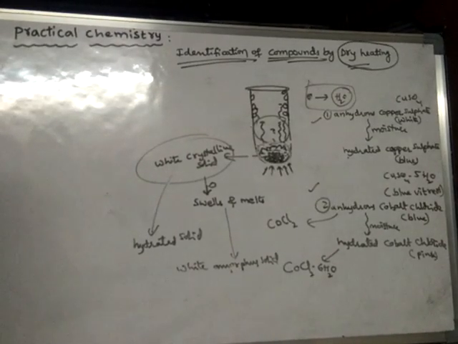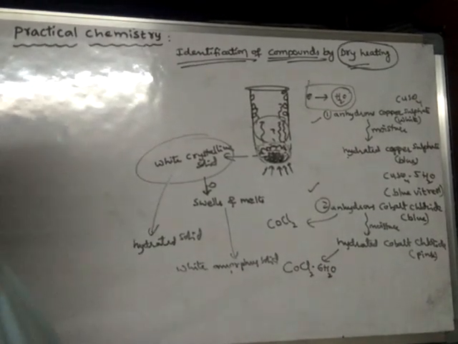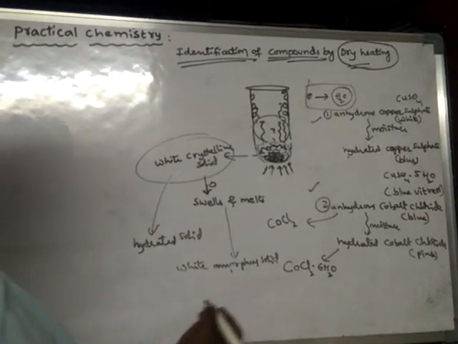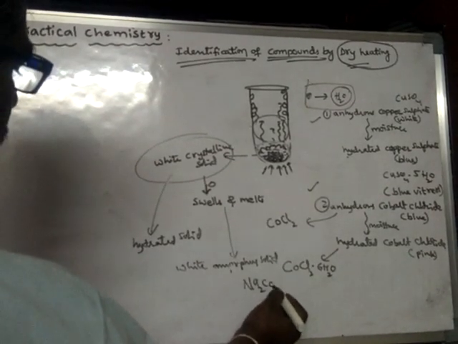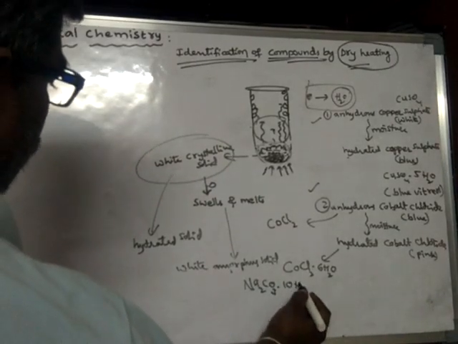Such behavior is shown only by hydrated sodium carbonate. All these characteristics are the characteristics of sodium carbonate, Na2CO3.10H2O, which is washing soda.